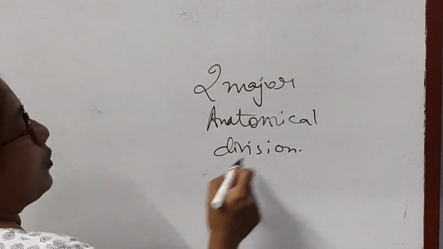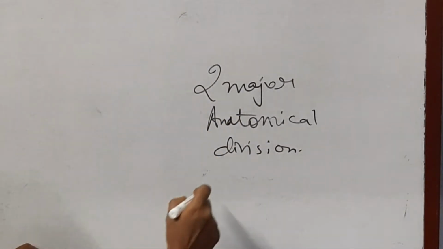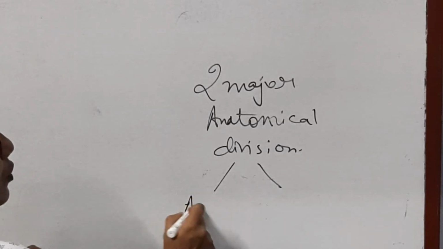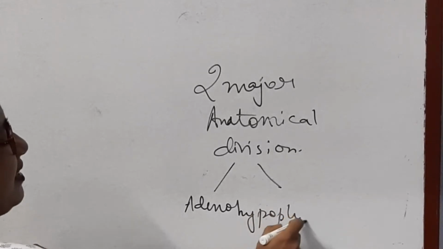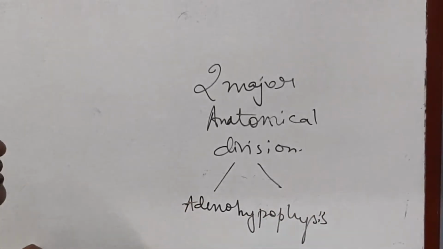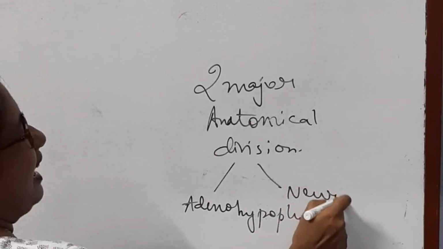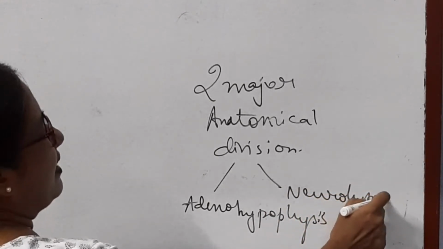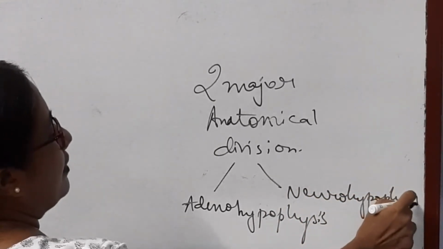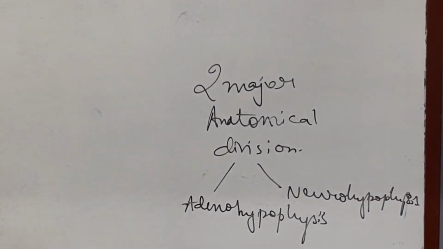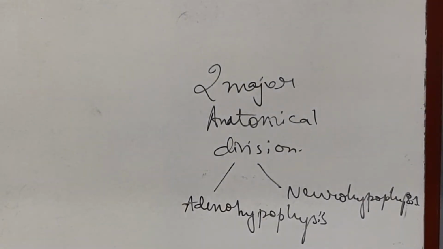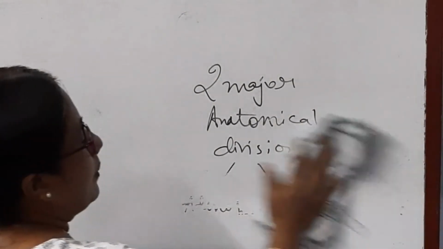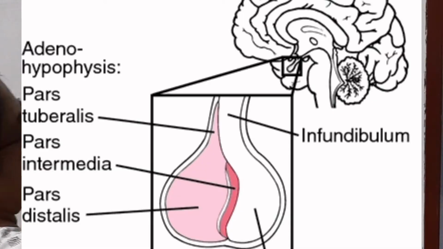So the two major anatomical divisions of the pituitary are adenohypophysis and the second is neurohypophysis. These are the two major parts of the pituitary gland. So first let's talk about adenohypophysis.